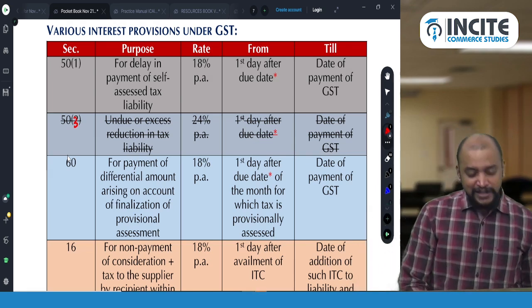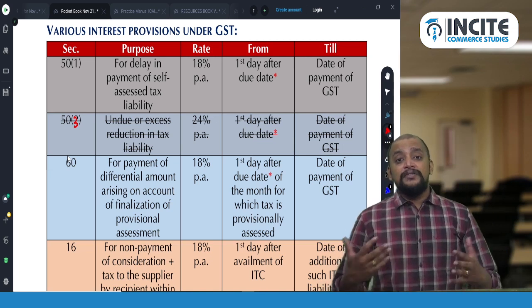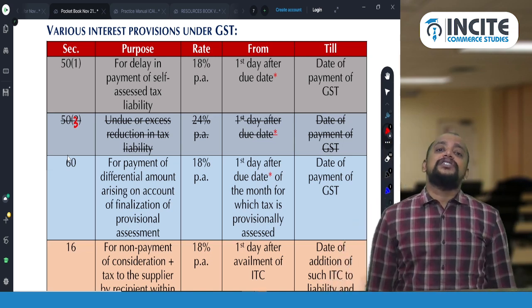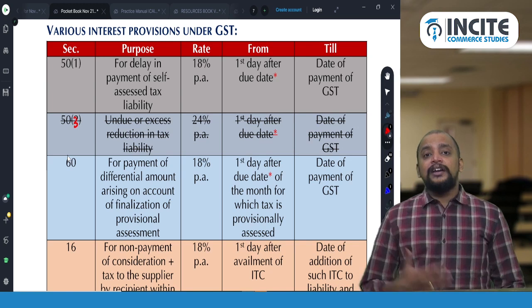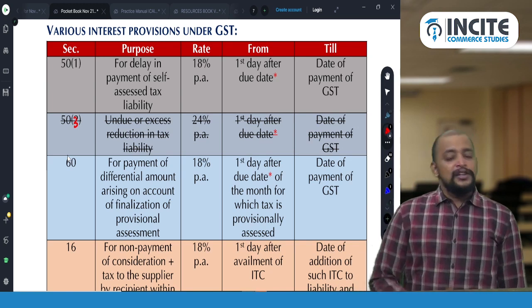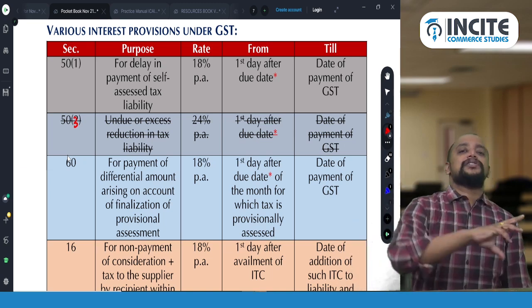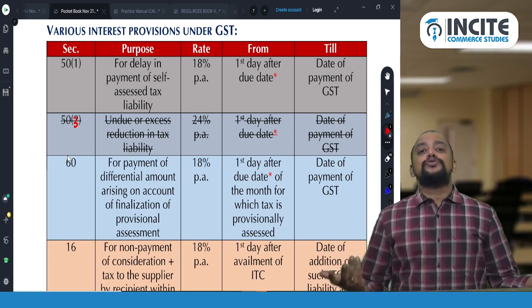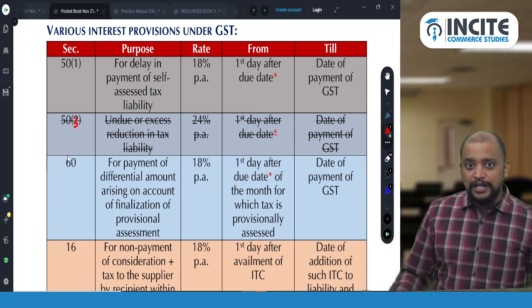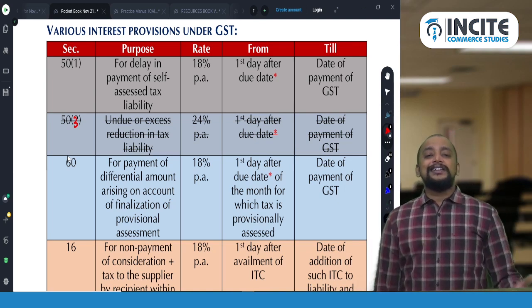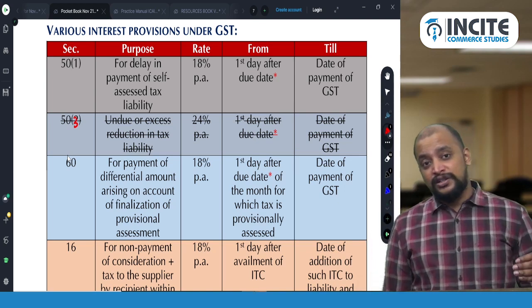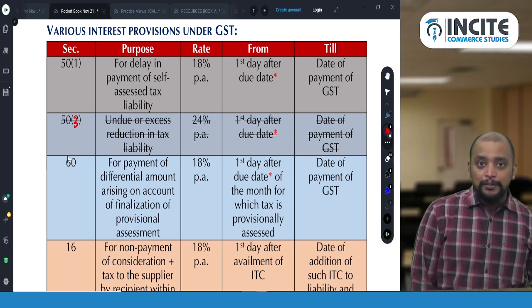These sections never saw the daylight. They are related to GSTR 2, GSTR 3 and communication of discrepancies. As those two sections are not made effective, the interest under section 50 subsection 3, 24% per annum, is not applicable.